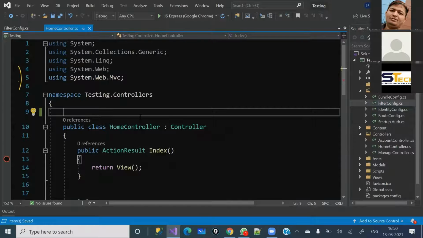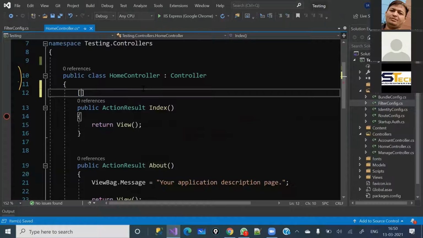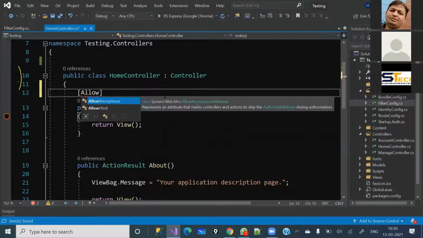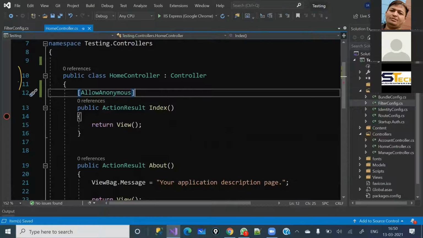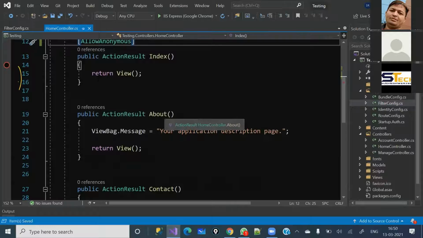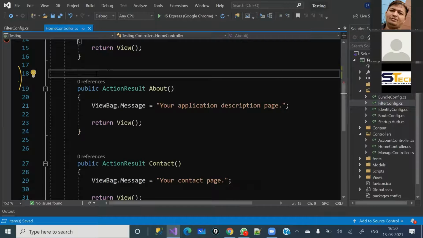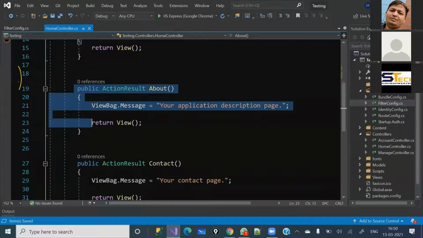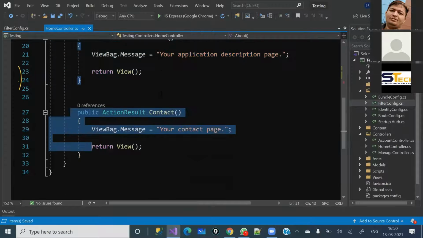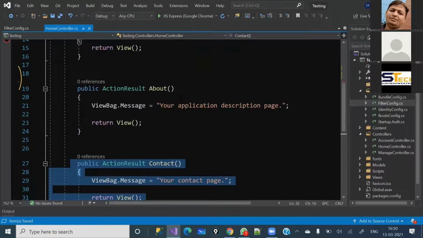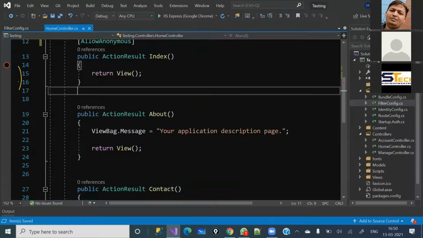So what I'm going to do is come here and allow any user to see the home page only, not the about, not the contact. In the next couple of minutes, I will show you how I am going to provide the access. If you are a user and you have registered yourself, you can only see the about part. You cannot see the contact as well. But admin can see all the actions, all the view pages. How are we going to do that? I will explain that here in the next couple of minutes.